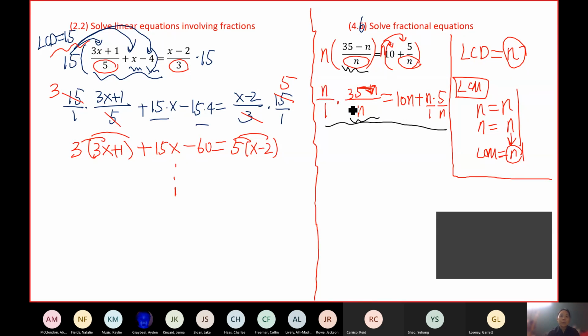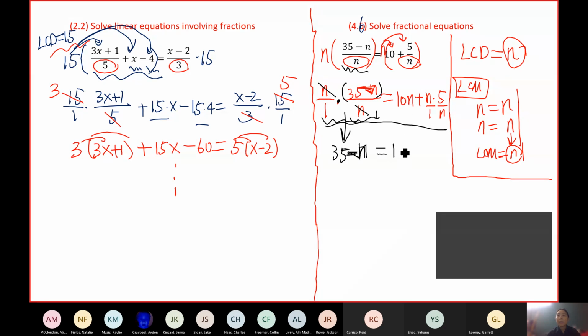So when we cancel, and notice this is something we discussed last week, and actually the week before. When we multiply, we cancel the common factors, because this is multiplication. Look, that's multiplication. Its top is n times this, bottom is 1 times n. So the top n cancels the bottom n because it's a common factor. And the same right here. Let me go ahead and just copy down what's left. So after we cancel this n and that n, the top has 35 minus n. The bottom just becomes 1 and 1, which can be omitted.